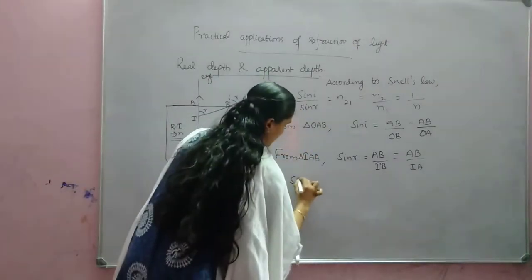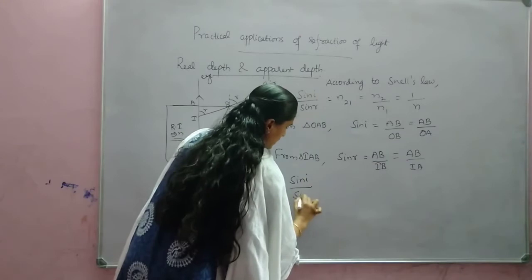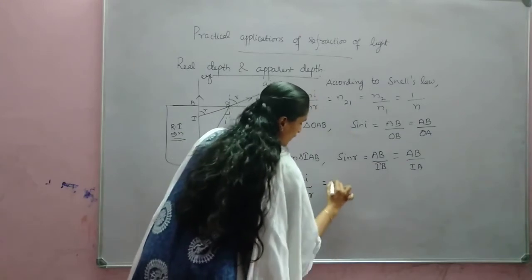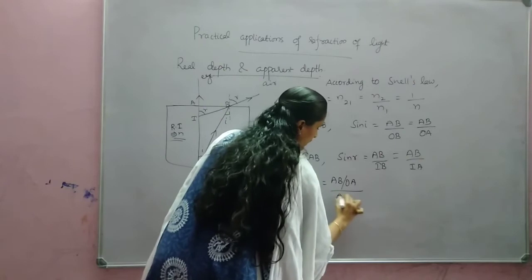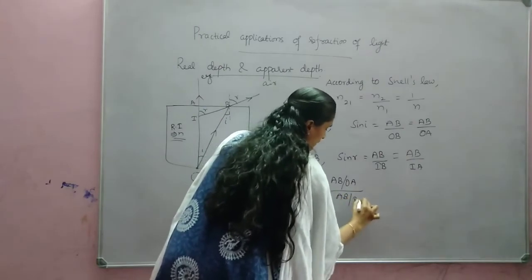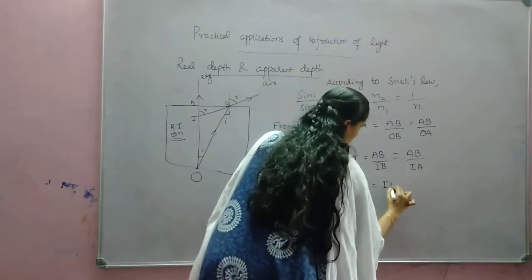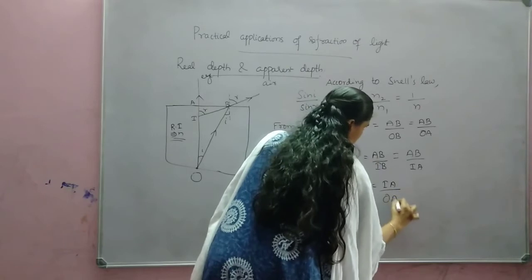Now we can find sin I by sin R. What you will get? Sin I by sin R is equal to AB by OA divided by AB by IA, or that is equal to IA by OA.